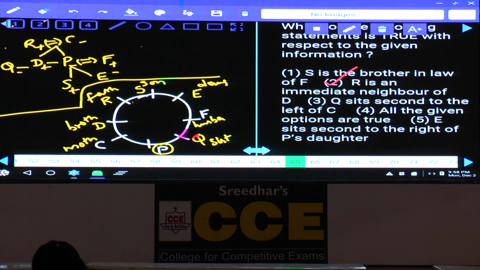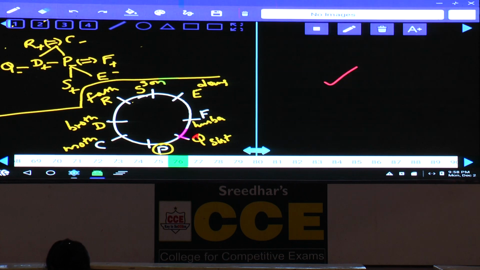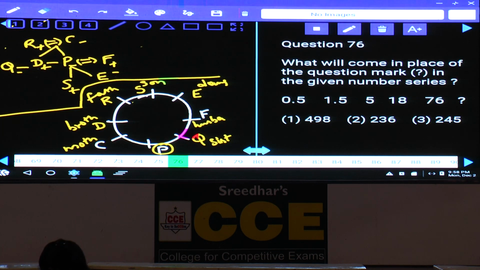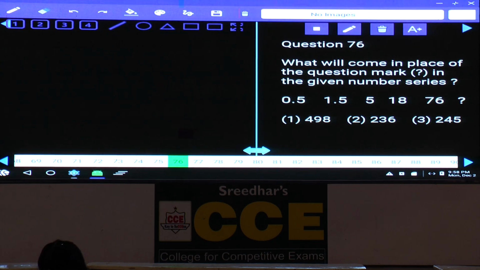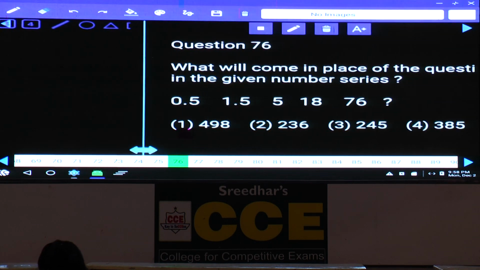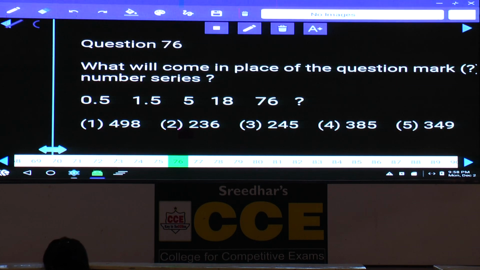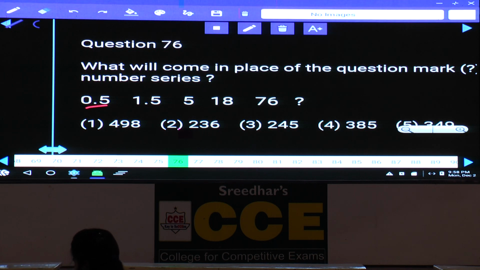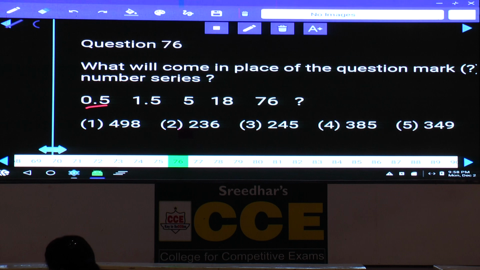Now question number 76 to 80. Tell me what is the information given here for 76 to 80. For question number 76, the series is 0.5, 1.55, 18, 76 and so on. If you observe here, the numbers are increasing at a very fast rate, isn't it? Now check out the choices. The series starts with 0.5 and the choices are 400, 200, 300 and 300. As the numbers are increasing at a very fast rate, it must be under which category?